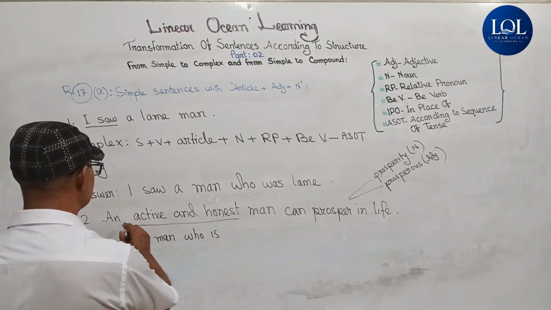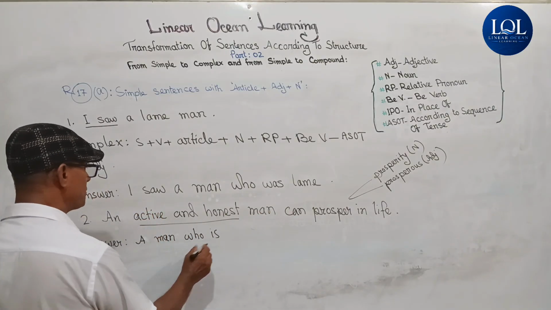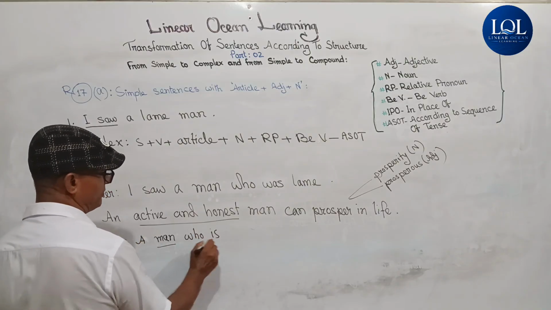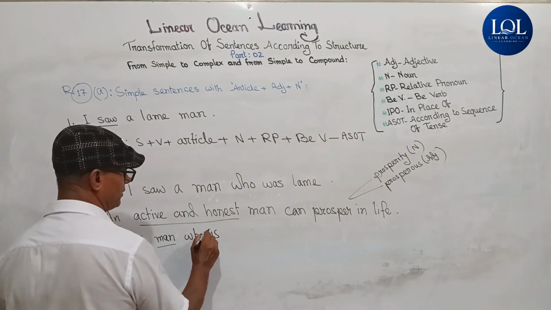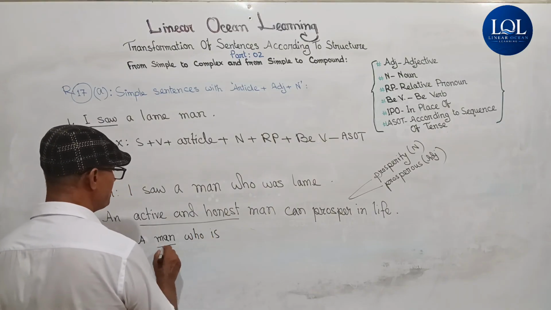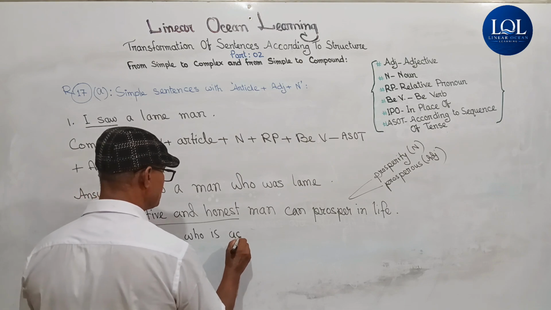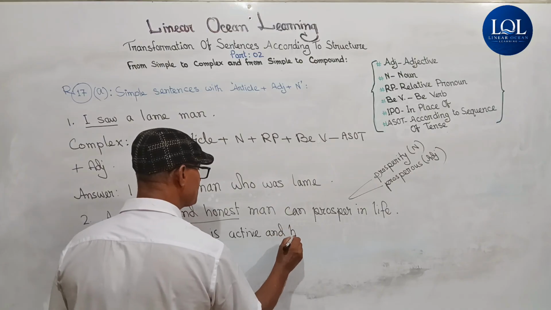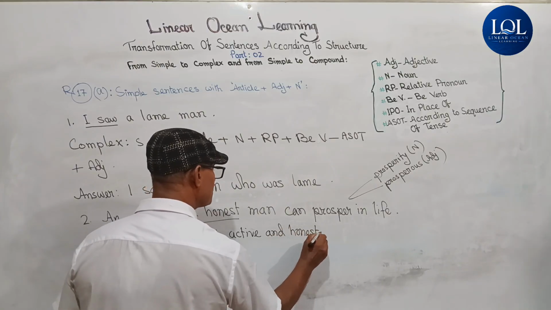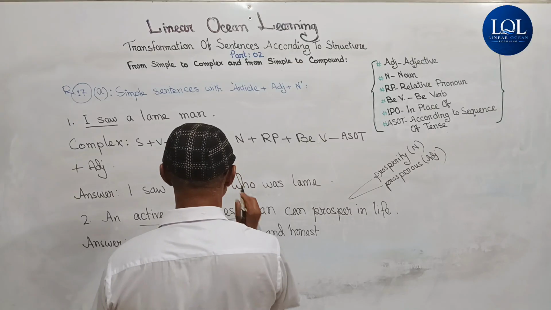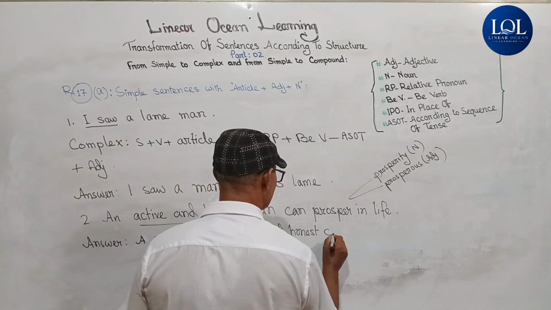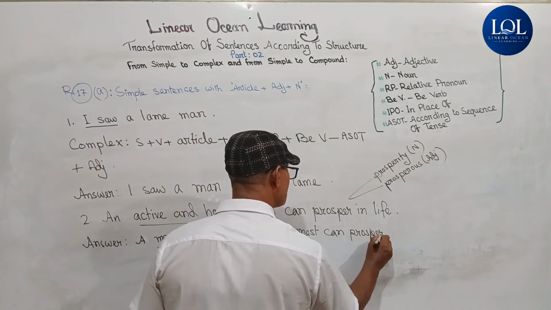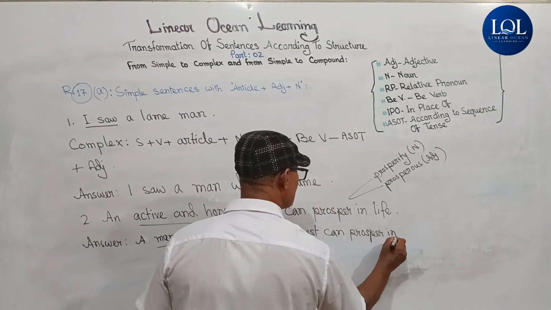Because this is in present indefinite tense, and so long as the subject is third person singular number, the BV will be is. So it is a man who is active and honest, can, other words of the sentence, can prosper in life.